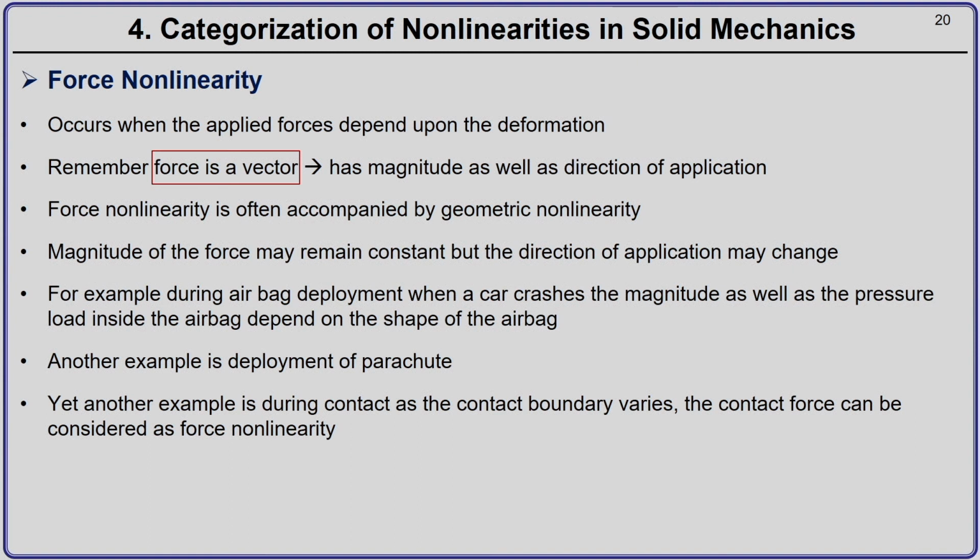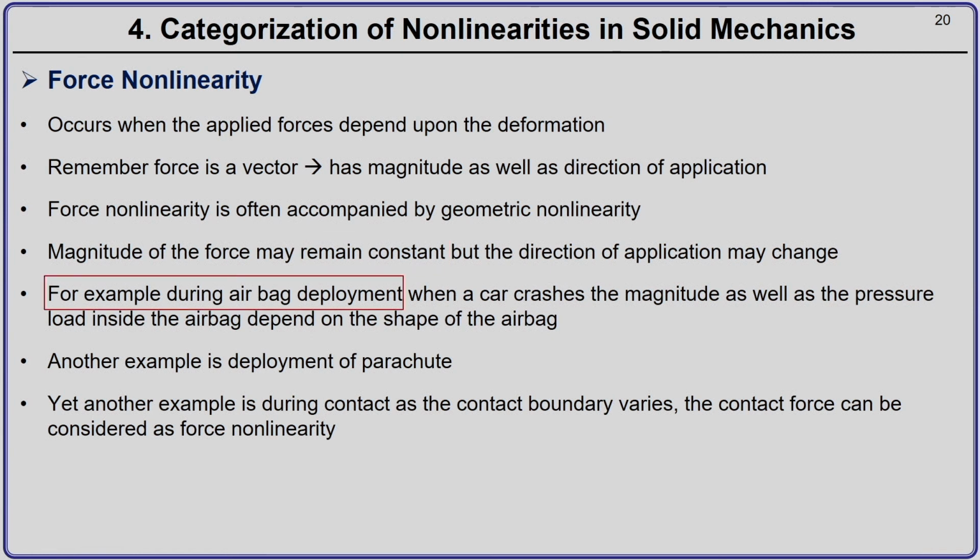It is because of geometric nonlinearity that the initial and the final configuration are very different from each other. So, the shape of the body changes, and the effect of the external forces which are dependent on the deformation also changes. So, this fourth point is what we say, that the magnitude of force may remain constant, but the direction of the application of force may change. We will look into some examples.